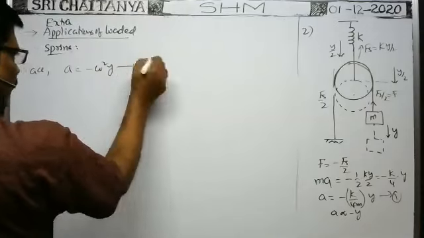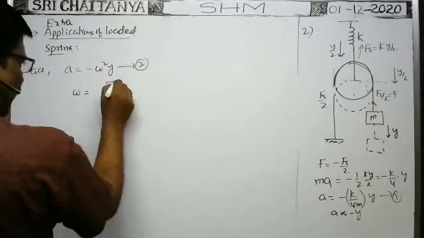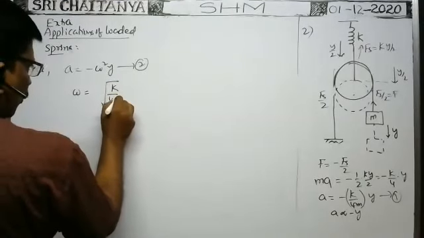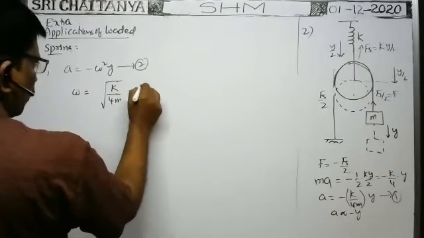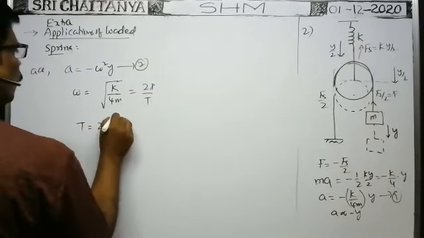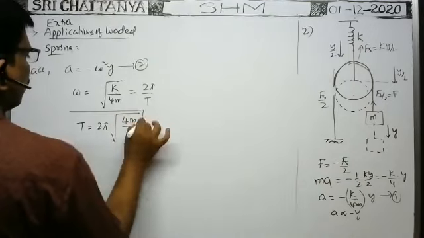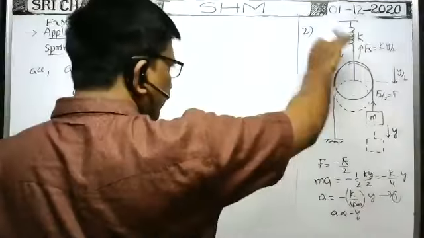This is equation 2. Compare those two. Then omega square is equal to k by 4m, or omega is equal to root k by 4m. That is equal to 2 pi by capital T. Then time period T is equal to 2 pi into root of 4m by k. It is the time period of the load attached to the spring in this way.